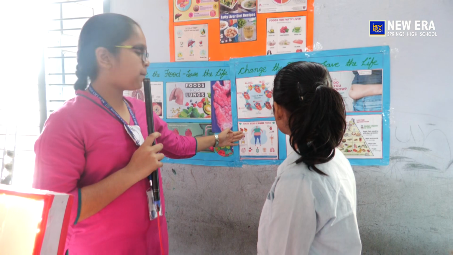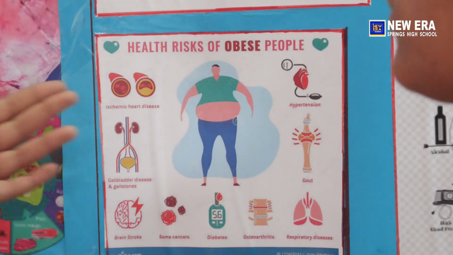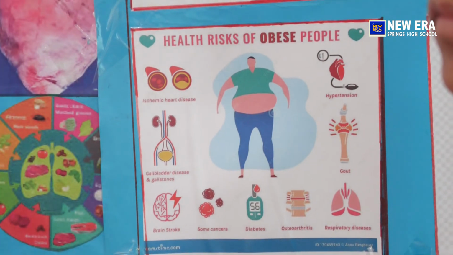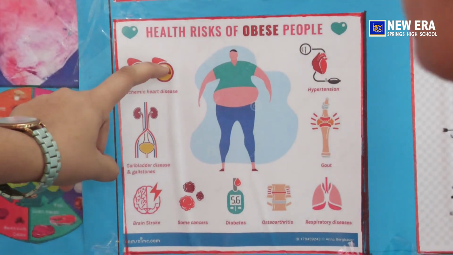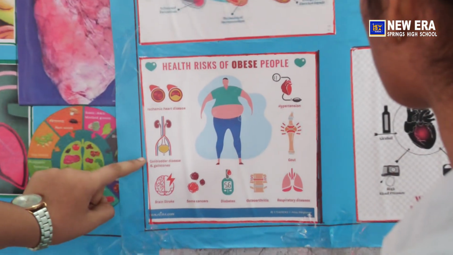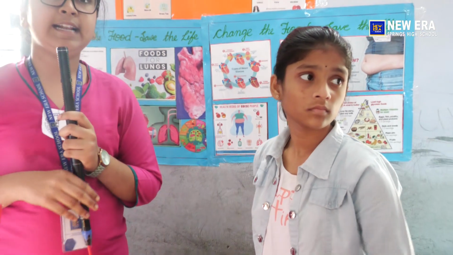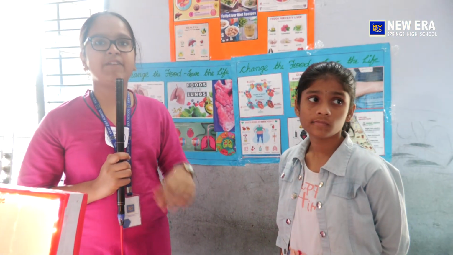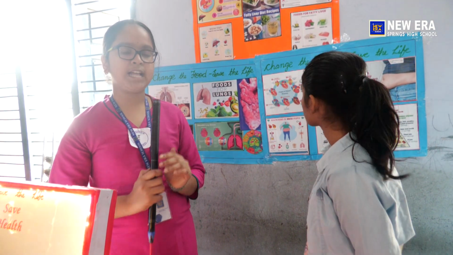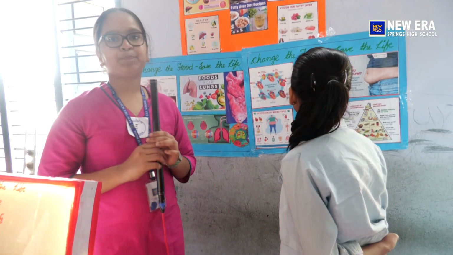Now let me tell you about the health risks of obese people. Ischemic heart disease is a heart disease where the chamber is blocked due to high cholesterol levels. Gallbladder disease or gallstones: obese people will generally have gallstones. Why? Because fast food has so much saturated fat and trans fats and takes a long time to digest. Brain stroke.